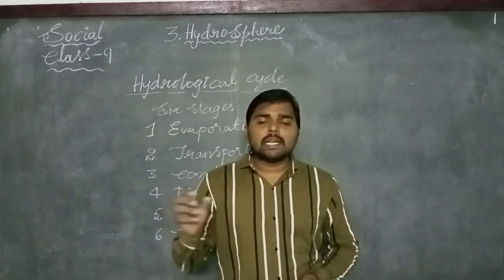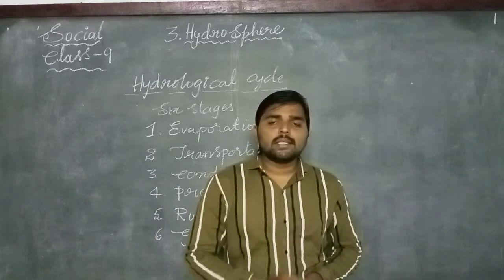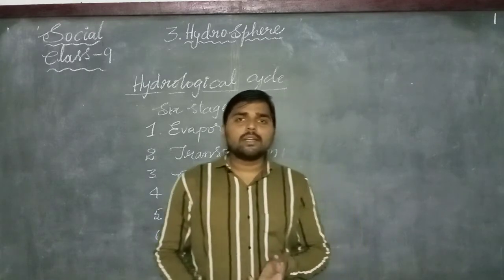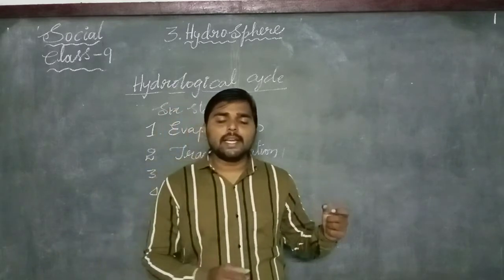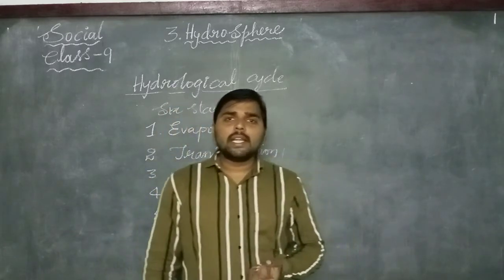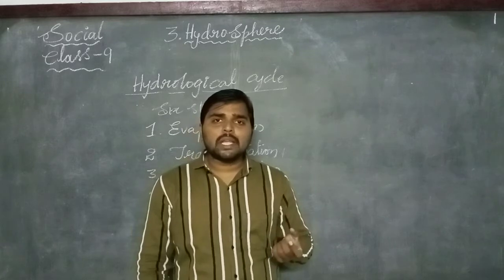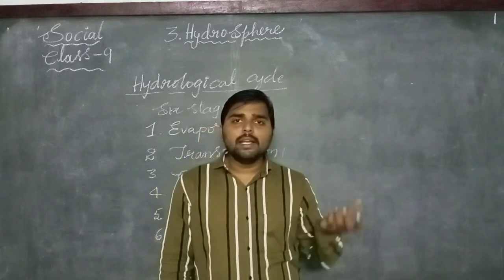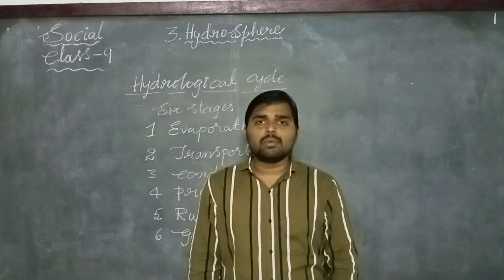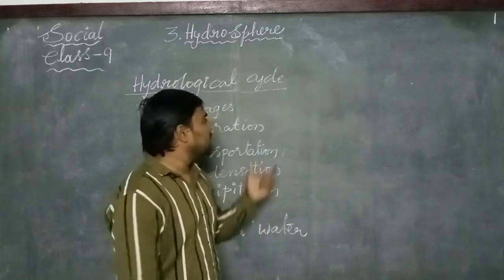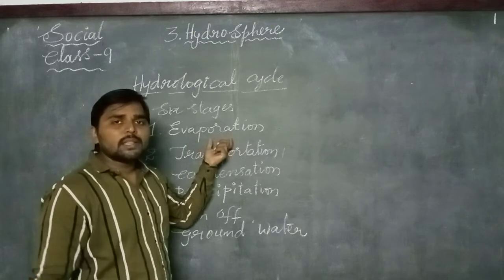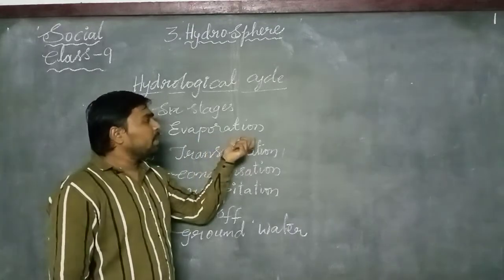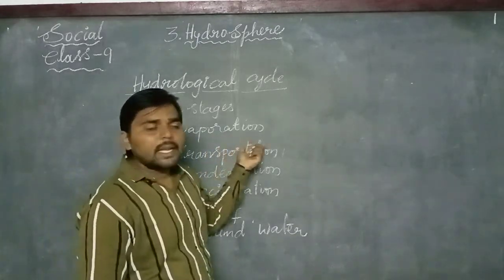Due to the heat of the sun rays, the water present in the oceans is evaporated. The water changes into water vapor and forms clouds on the surface of the oceans. Evaporation is the change of water into water vapor by the sun's heat.